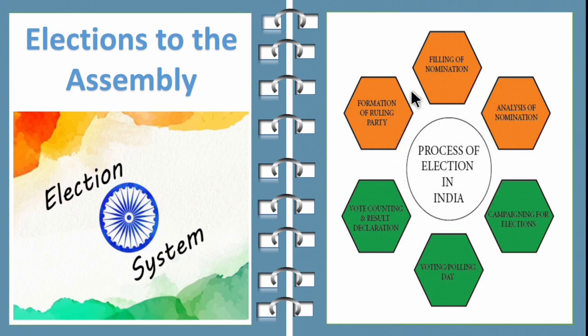So children, this is the process of election in India. First is filling of nomination, and then analysis of nomination, then campaigning for elections, and then voting day, result declaration day, and then formation of the ruling party.